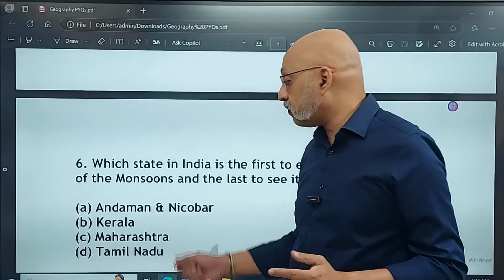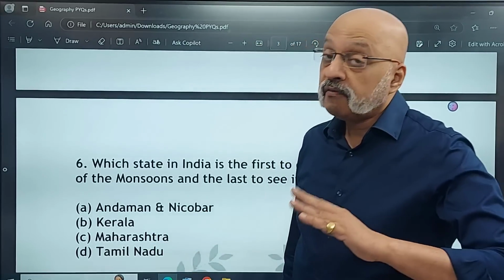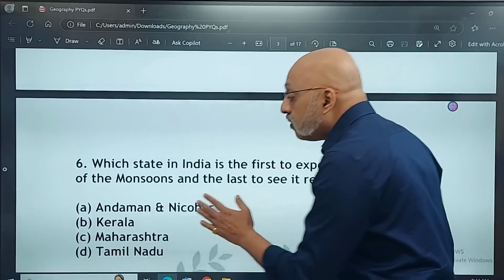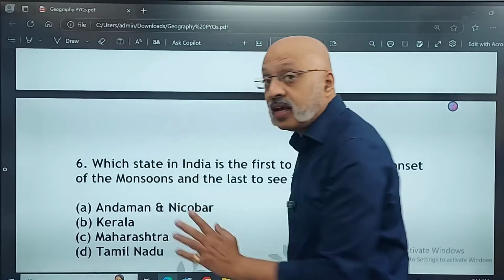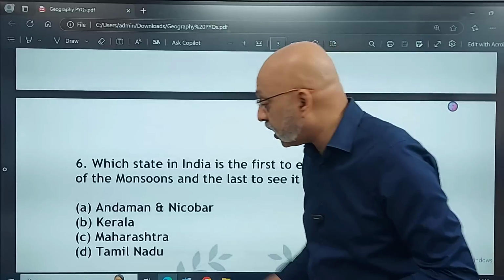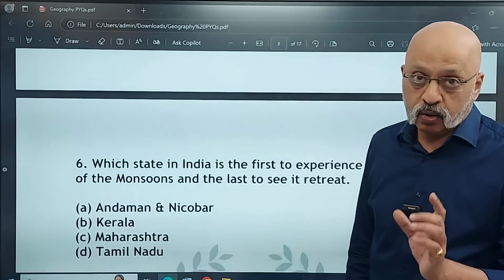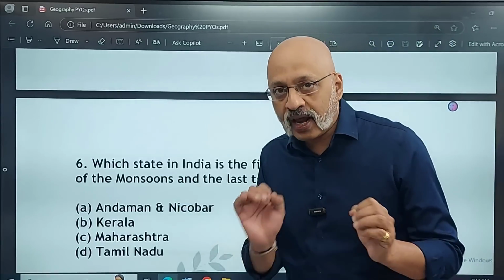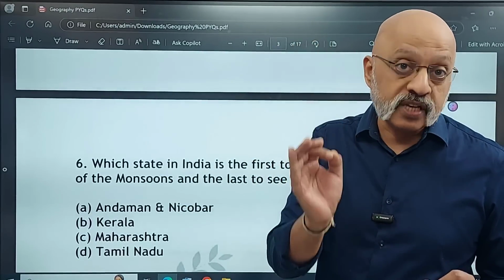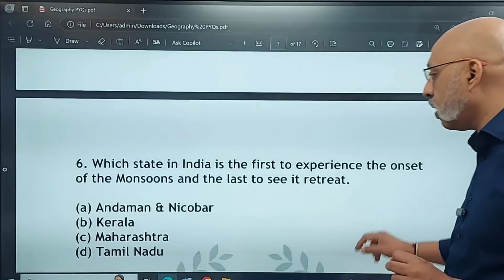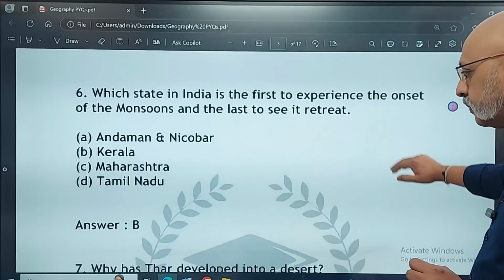However, there are parts of the Andaman and Nicobar Islands which sometimes get rainfall even before Kerala does. So look carefully at which word is used, which state is asked, then it will be Kerala. There can be small things like this, in one word there can be a lot of significance. That is something you need to bear in mind.